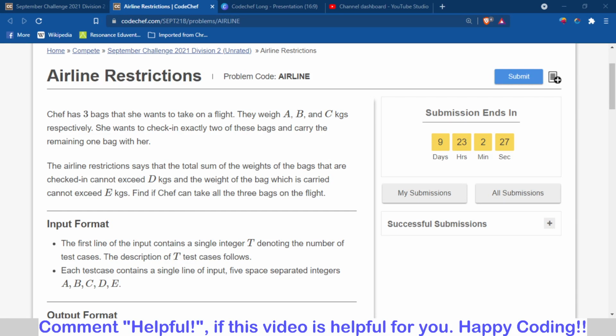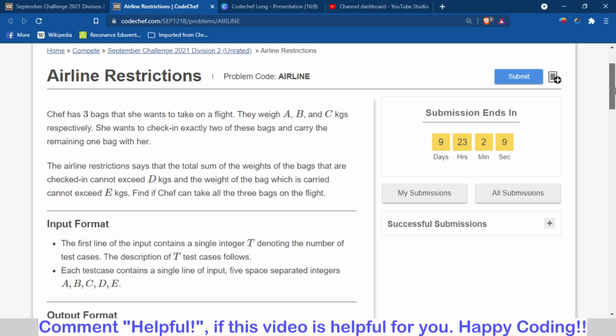This is Abhinav. In this video we are going to talk about a very good problem, which is Airline Restrictions of the September Challenge 2021. I will not share the code of this problem because the contest is already running. I will just share the hint and the logic behind the problem.